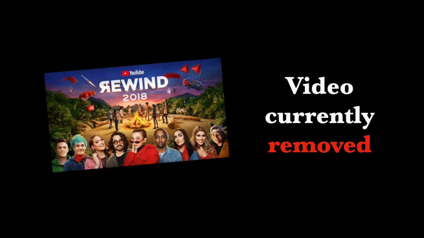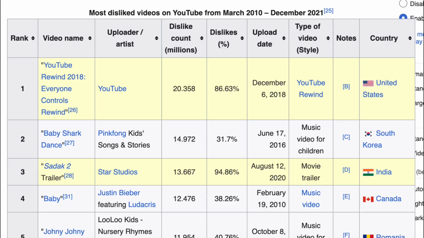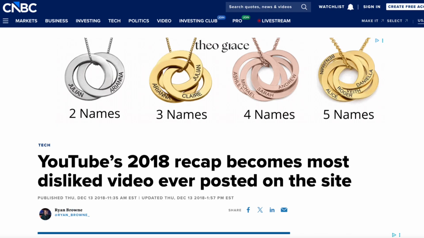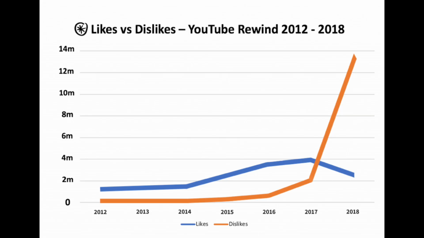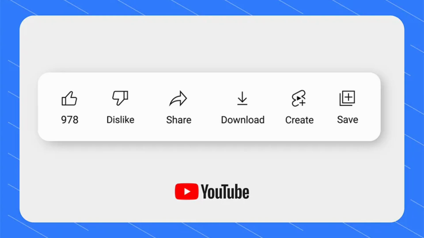position. This was mainly because of the video being an inaccurate representation of the year, reusing the same people from previous years, using trends that many people considered uninteresting and cringeworthy, and leaving out important moments like the subscriber battle between PewDiePie and T-Series. The rollout of the remove dislike button was gradual, but by November 2021, you can no